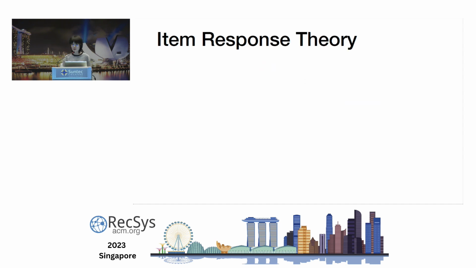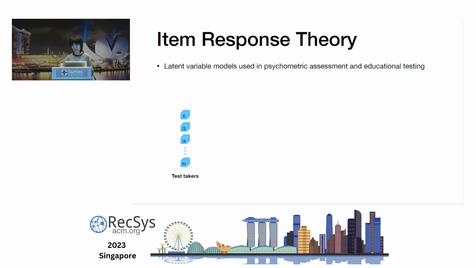So to deal with these problems, we seek solutions from item response theory, which is a type of latent variable model used in psychometric assessment and educational testing. In IRT, basically, we have a list of test takers and a list of test items. Each test taker answers each test item, resulting in a matrix where each entry indicates whether the response is correct or not.